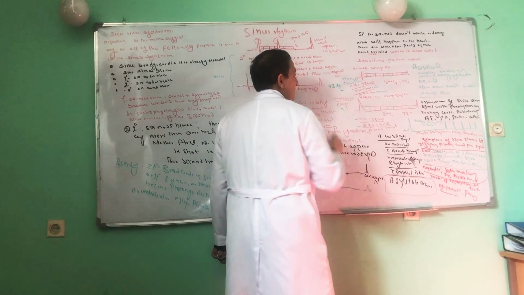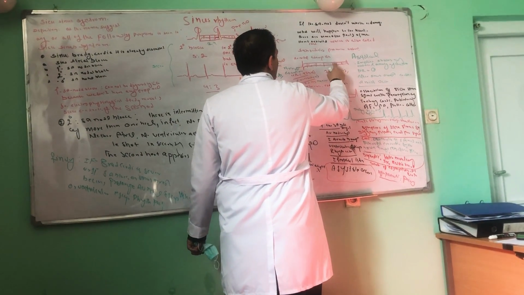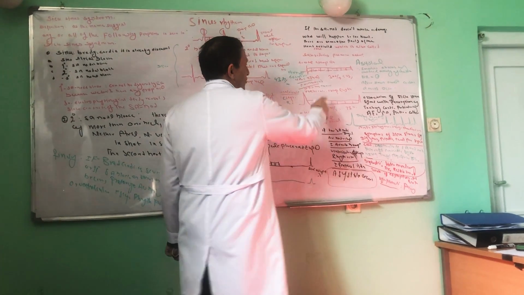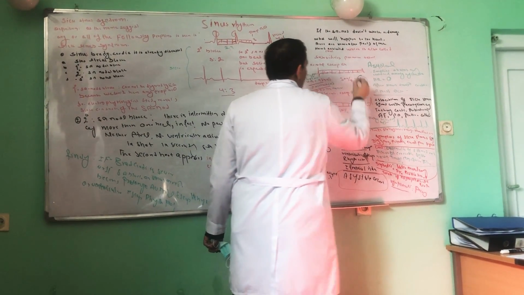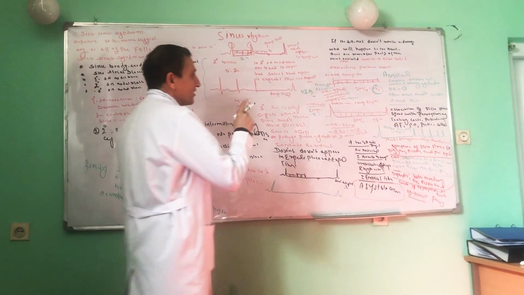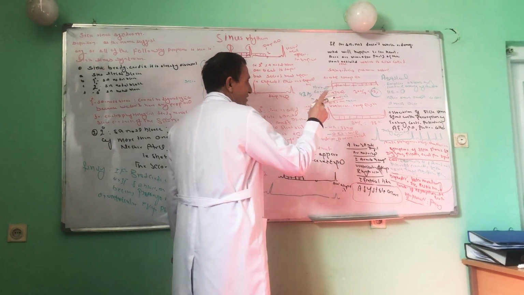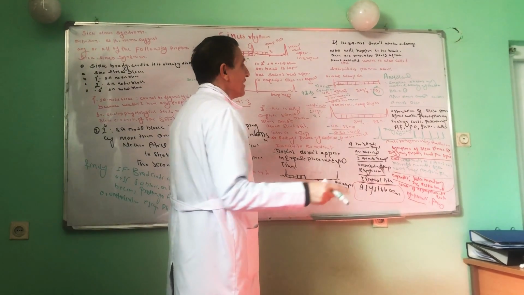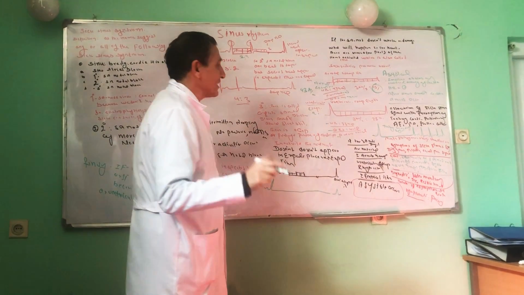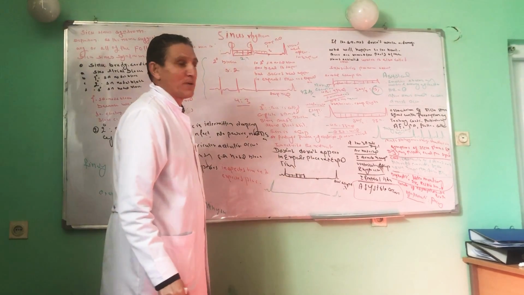43 beats per minute. Because we have got 1 square, 2, 3, 4, 5, 6, 7. If 300 is divided by 7, we get 43. The criteria for the AV nodal escape rhythm: the SA node is damaged, and the AV node is electrically activated. How should I diagnose AV nodal escape rhythm from the ECG? The firing frequency of the AV node represents 43 beats per minute.